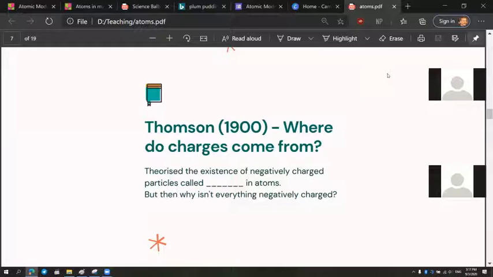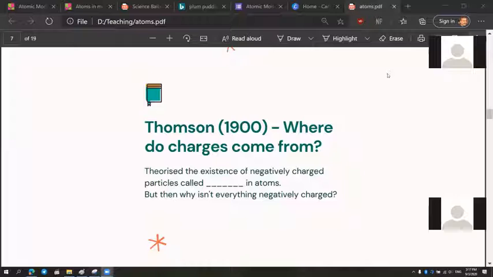Electricity is the flow of particles, but what is the particle called? I can see the answer being sent to me on chat. Thank you so much, Mehak Sheikh, Rohan, Mary Lakshmi, and Khushi. And Ayush, the answer is electrons. Very good. Thomson said electrons are there in the atom.